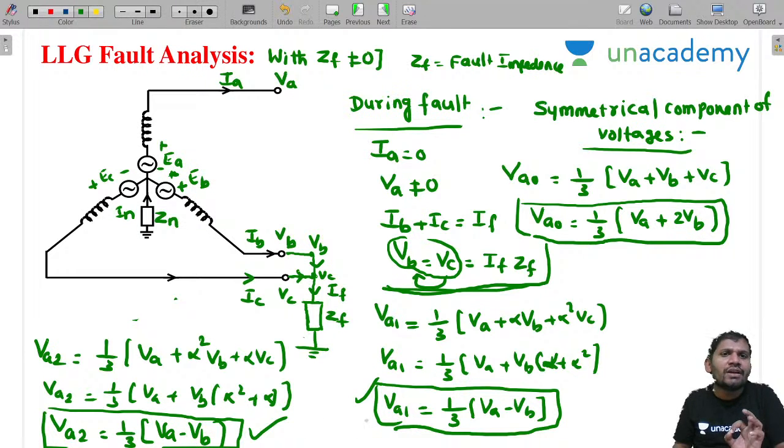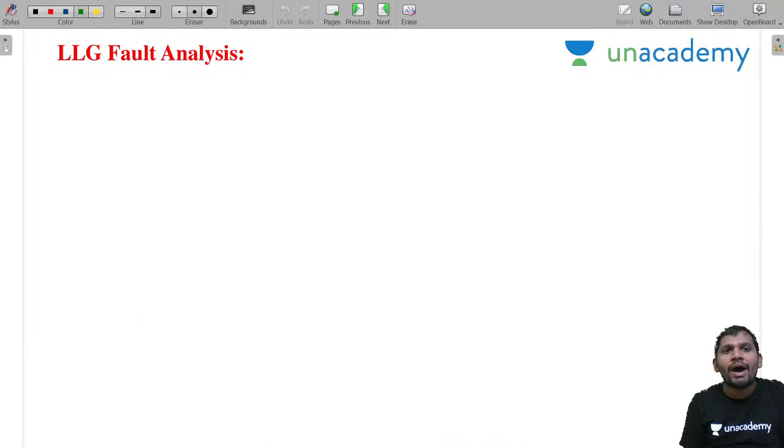That is the observation for the with-ZF case: VA1 equal to VA2. It is not that VA naught equals VA1 equals VA2. Here only VA1 equal to VA2. Students, please concentrate, this is with ZF and without ZF case.